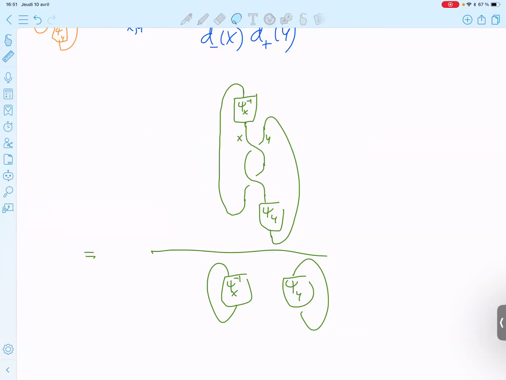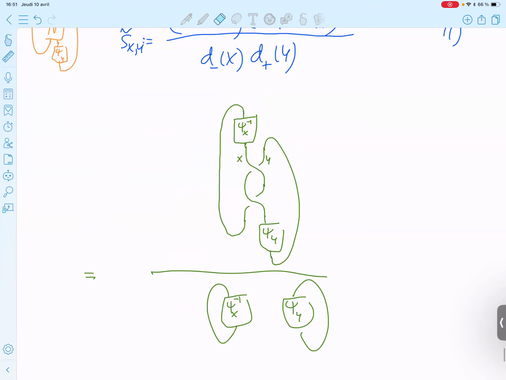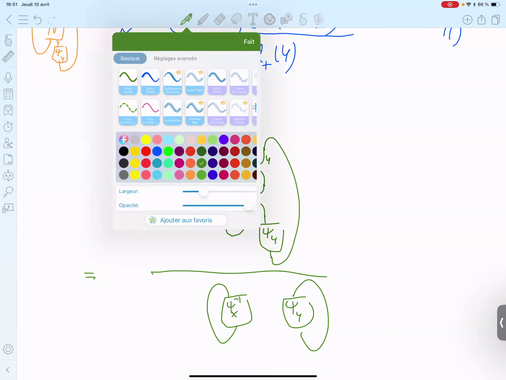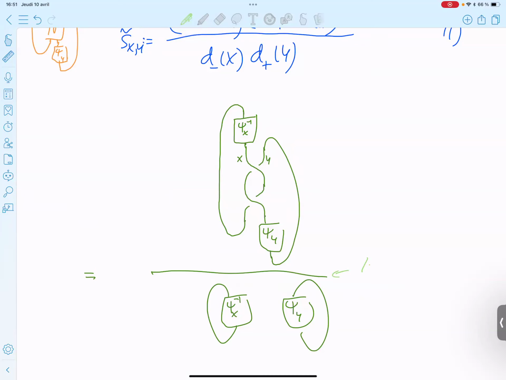Because it's a picture, the line may be confusing. It's a division. This is not a categorical thing. It's not a line; it has no categorical interpretation. It's just a division. This symbol is for division.